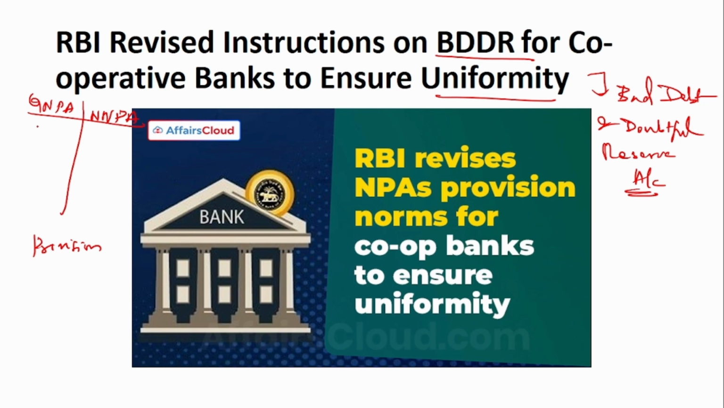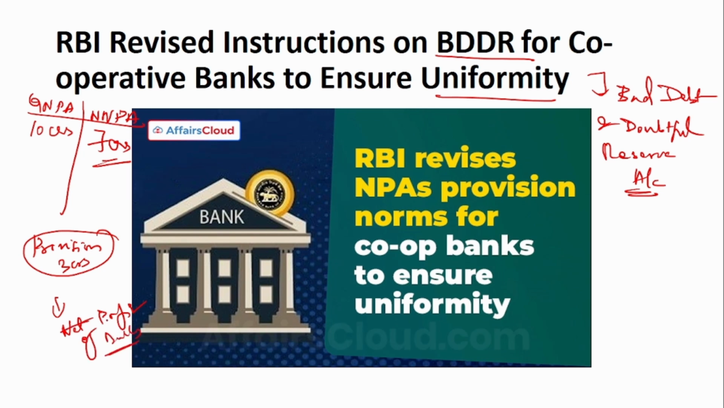Say there is a bank and it has a gross NPA of 10 crores. Now you have kept aside a provision of around 3 crores. Then the net NPA will be 7 crores. Now, how do you set this provision? The provision requires money, right? So this provision will be taken from the profit of the bank.